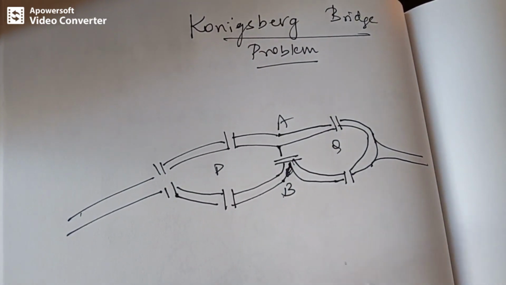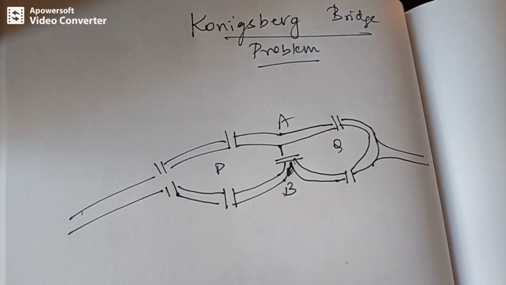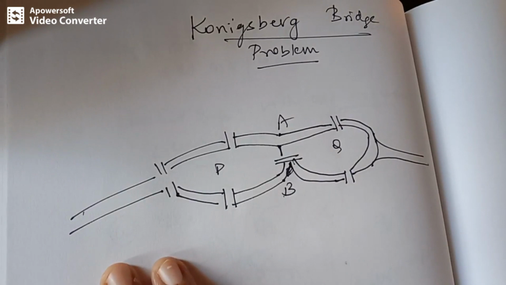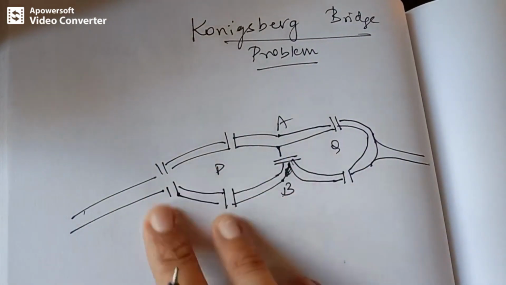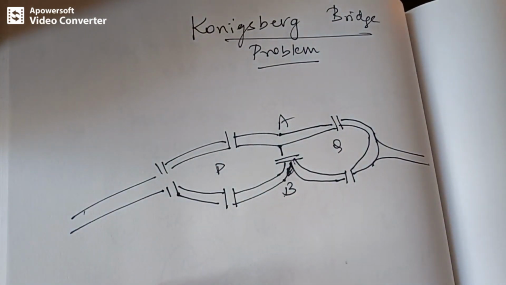So this problem is known as the Königsberg Bridge problem, which remained unsolved for several years. And Euler analyzed this problem with the help of a graph and gave the solution. This was indeed the starting point for the development of graph theory. So let's see the solution which was given by Euler.